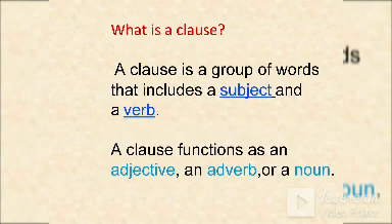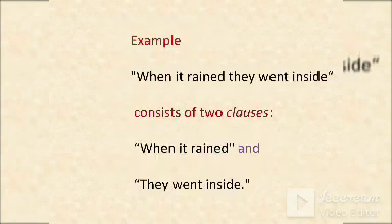Here we have some clauses. When it rained, they went inside. Actually, this sentence itself has two clauses. The first one is when it rained, and the second one is they went inside. Okay, so these two clauses made the sentence.